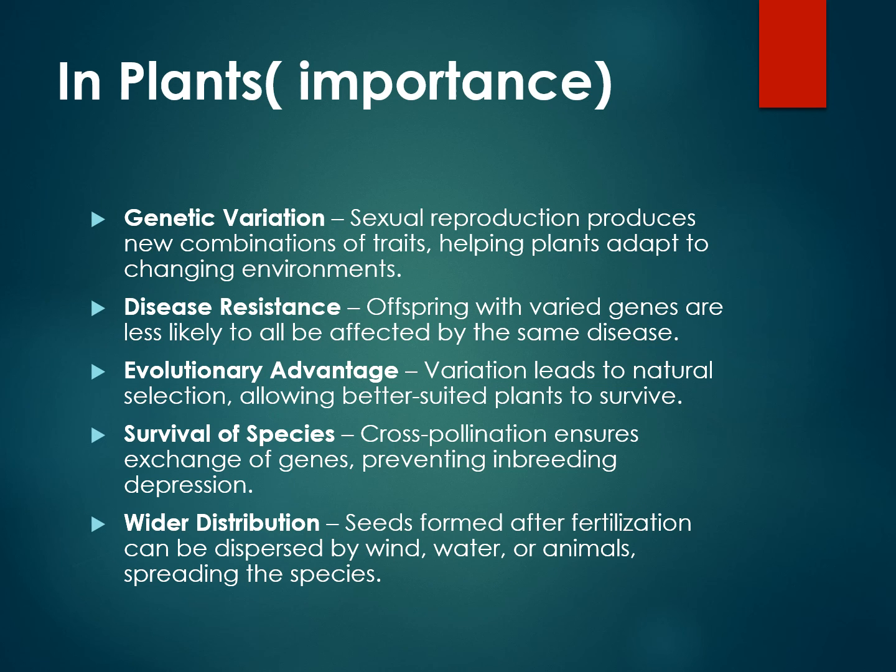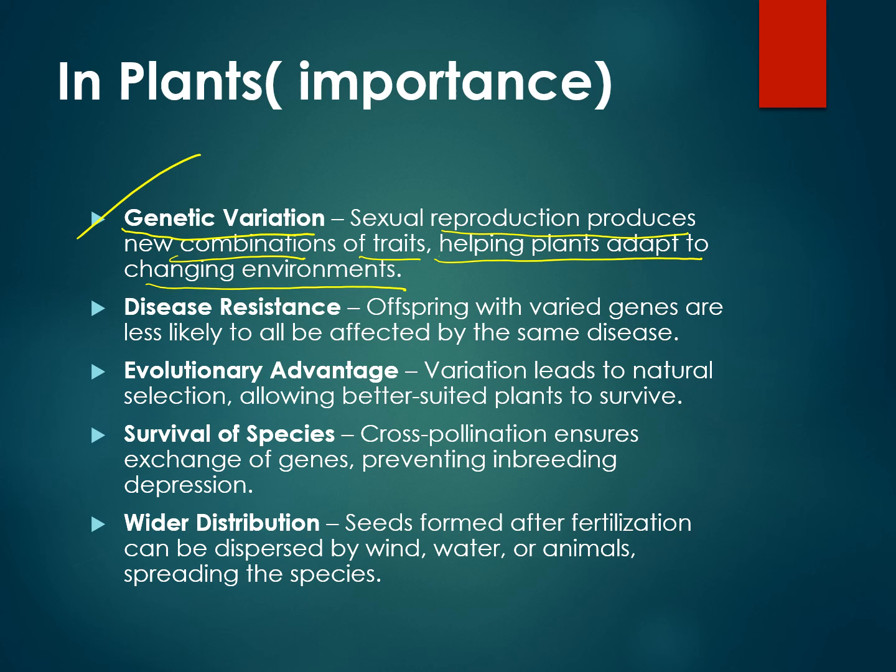So what is the importance of sexual reproduction in plants? Let us see first. First is genetic variation. Sexual reproduction produces new combinations of traits, helping plants adapt to changing environments. Suppose the male plant has certain characteristics, and the female has certain other characteristics. When they fuse together, a combination of traits will come into the new generation, which will help the plants to thrive in the changing environment. So this is very important.